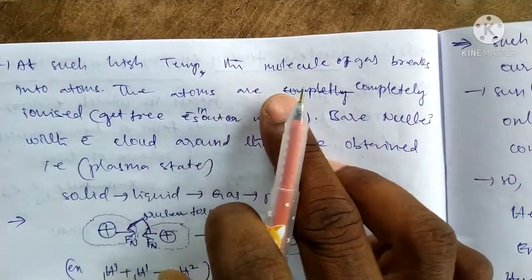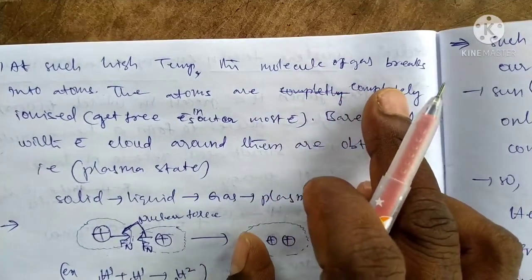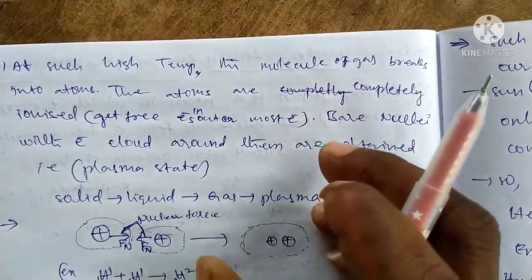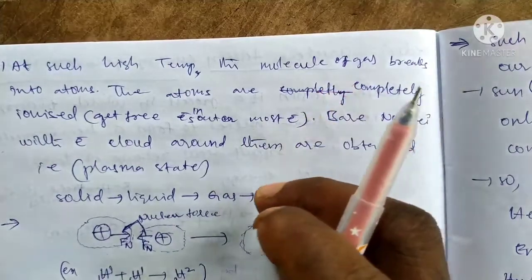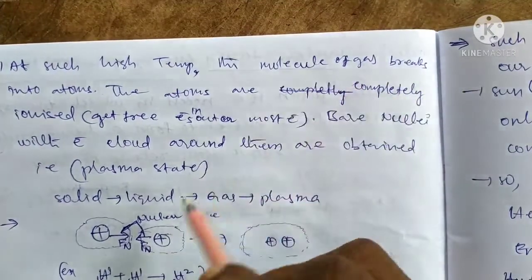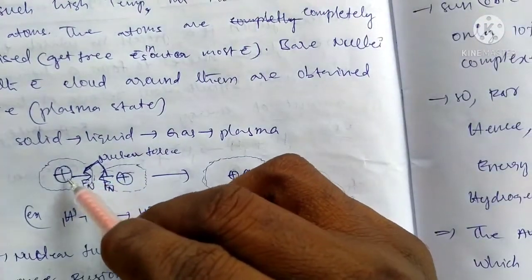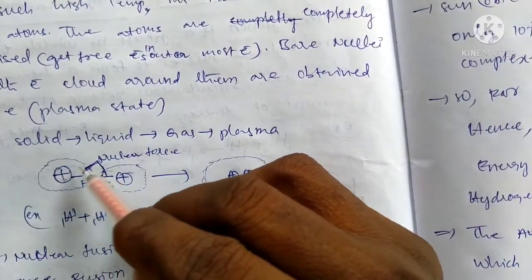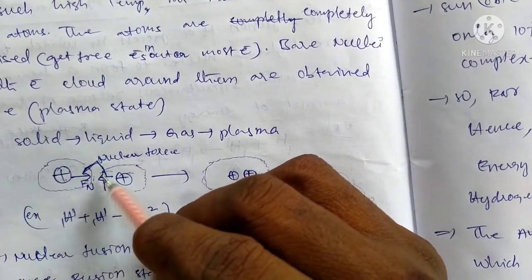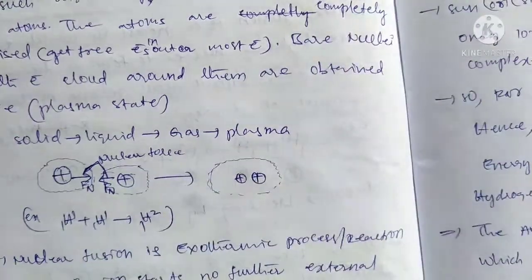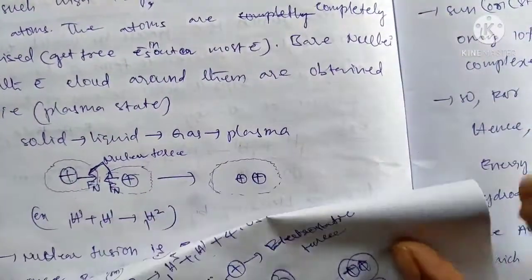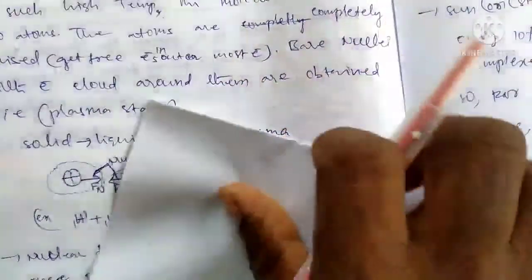At such high temperature, the gas molecules break up after a certain time. The atoms can be dissolved and the bonds broken. Small, lighter molecules can be heated like this.